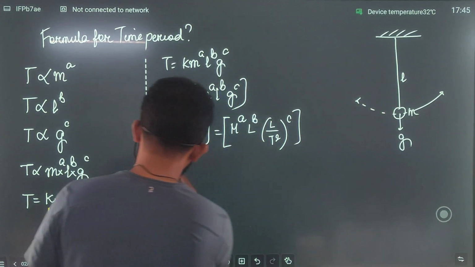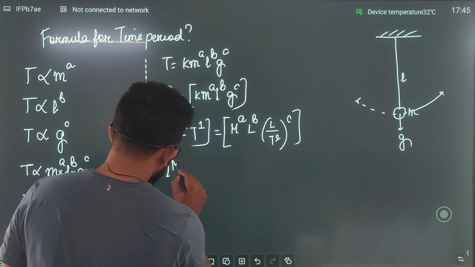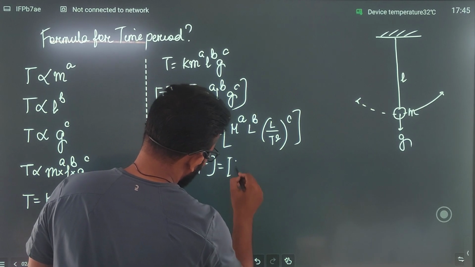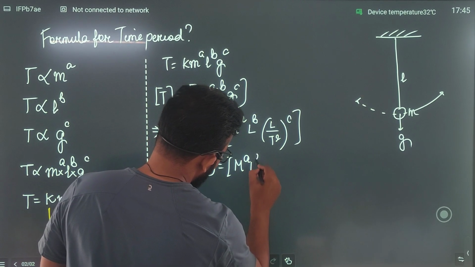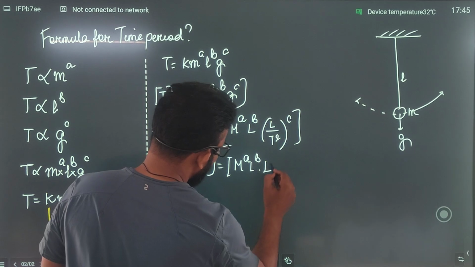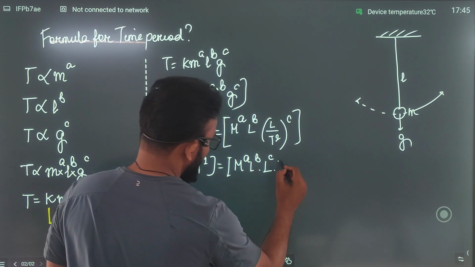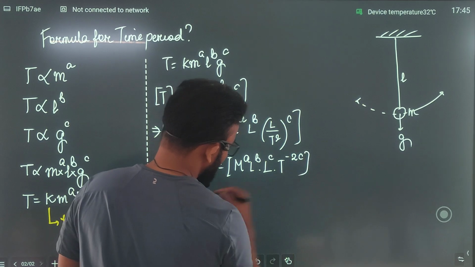So if we simplify this, what shall we get? This is m to the power 0, l to the power 0, t to the power 1. यहाँ पर क्या मिलेगा? m to the power a, l to the power b. Come on people. l to the power c. सुन रहे हो ना? Multiplied by t to the power of minus 2c.